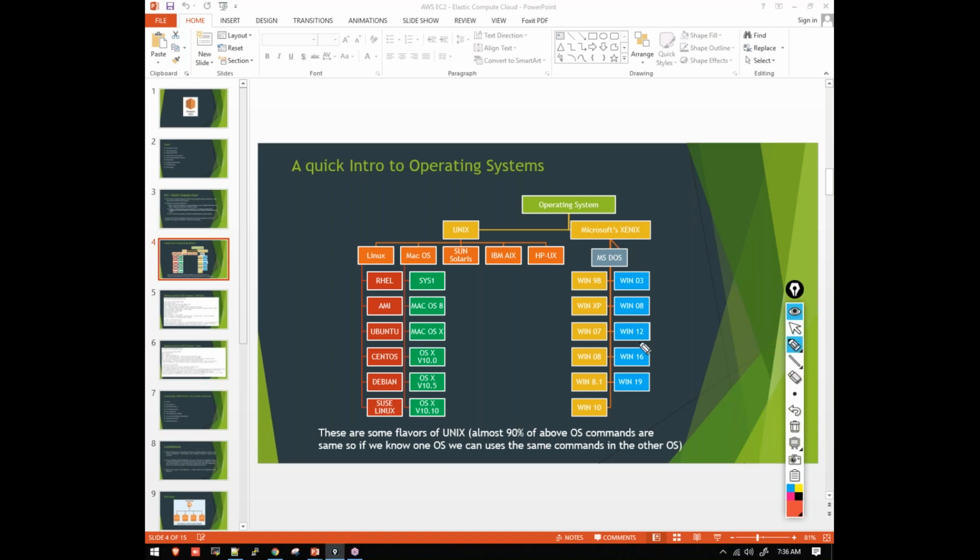Now what I'm trying to say here is, if you are going to learn one operating system, whether it's Red Hat, Ubuntu, CentOS, whatever operating system you are going to learn, and you try to learn the commands here, almost 90% of the commands will be very much similar.